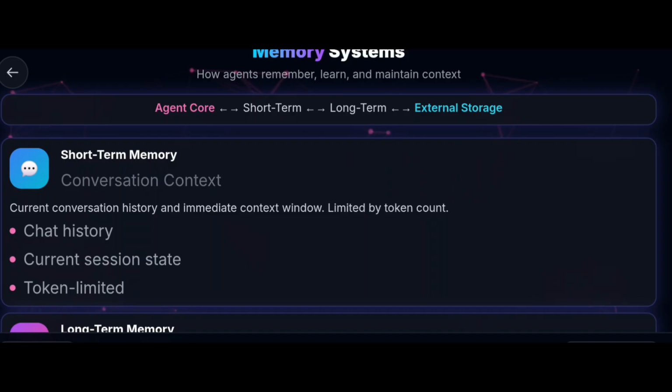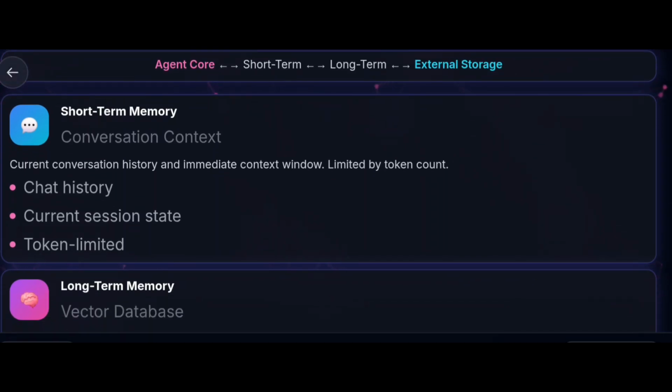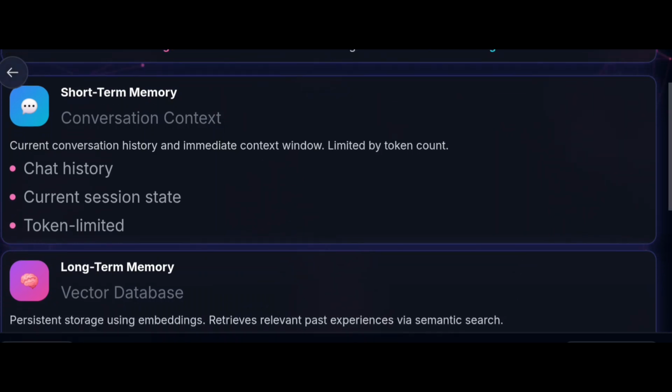Short term memory is the conversation context. In short term memory, we have the current conversation history and immediate context window, limited by token count. Examples are chat history, current session state, and it is token limited.